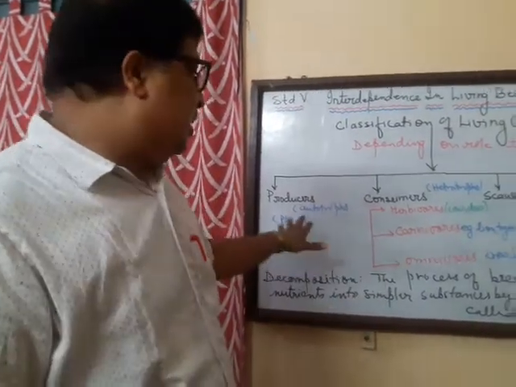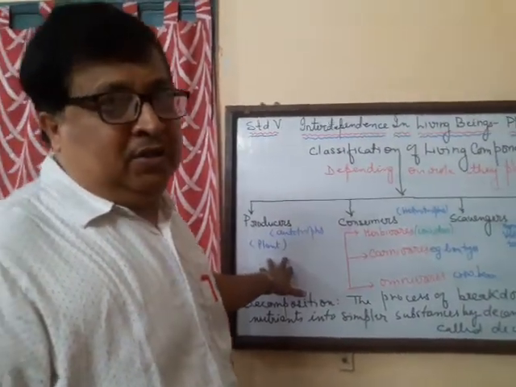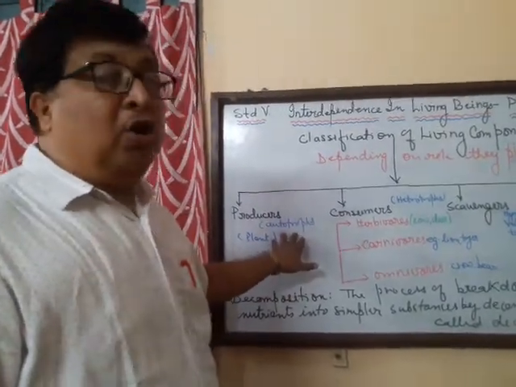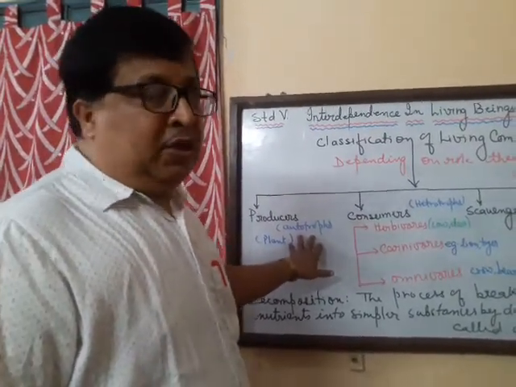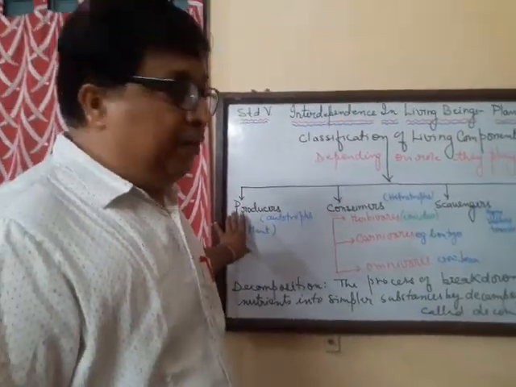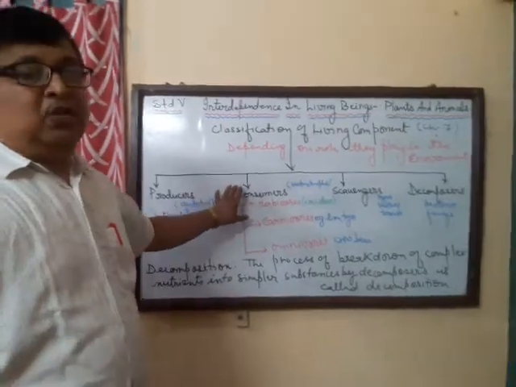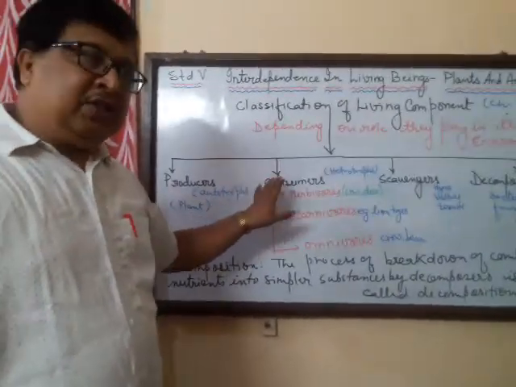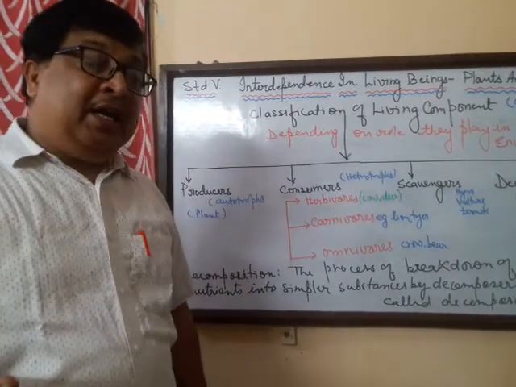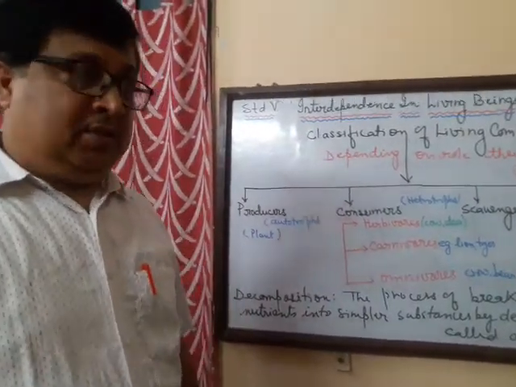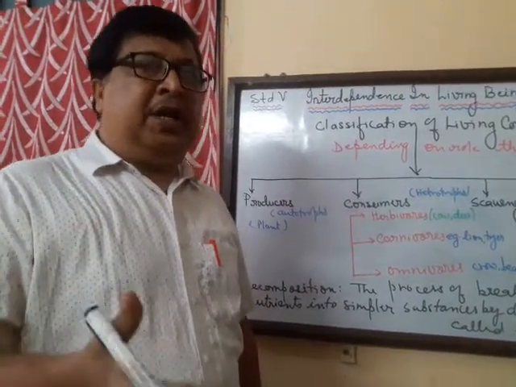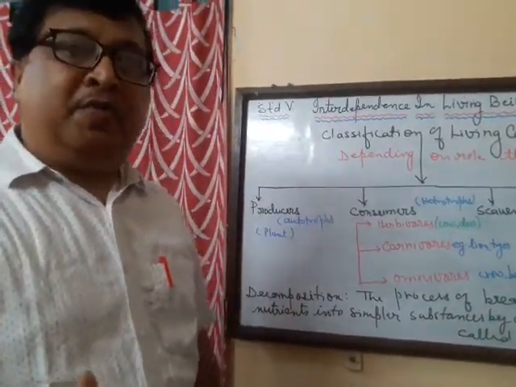So they are producers, they make food for others. Since they can make their own food, they are also called autotrophs. So these are the producers which manufacture their own food. Next is the consumers. Now under these consumers come the animals. Now the animals eat smaller animals. They eat the smaller animals, and these smaller animals in turn depend on the plants for their food.